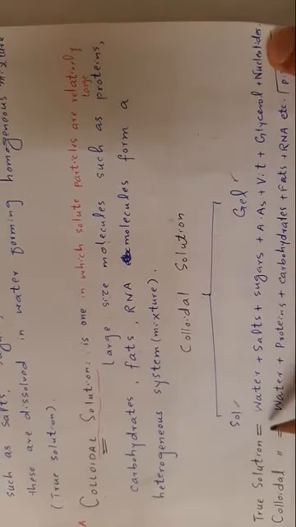So true solution consists of water plus small sized molecules such as salts, sugars, amino acids, vitamins, glycerol, nucleotides, etc. While colloidal solution consists of water plus proteins, large size molecules, carbohydrates, fats, RNA, etc. The colloidal solution may be either sol or gel. Sol means liquid state, gel means viscous, jelly-like.